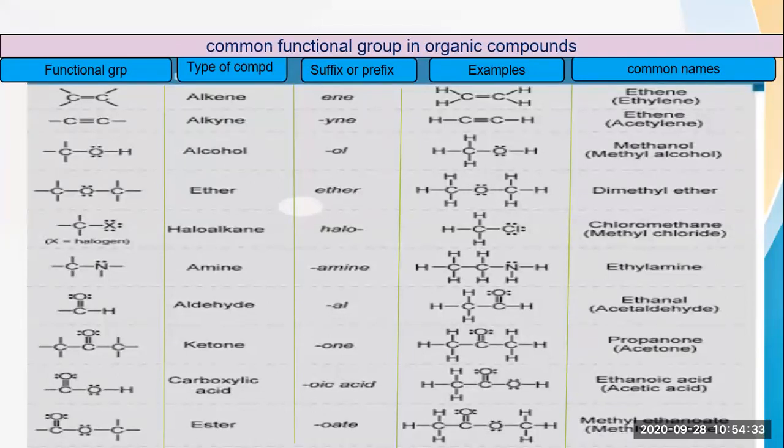Okay. Now see here, the next example is that of amine. So here in amine, CH3-NH2. Okay, so here the amine group is there, and amine is the suffix. That means you have to add the amine after the root word. So here you can see the example CH3, CH2, then NH2.